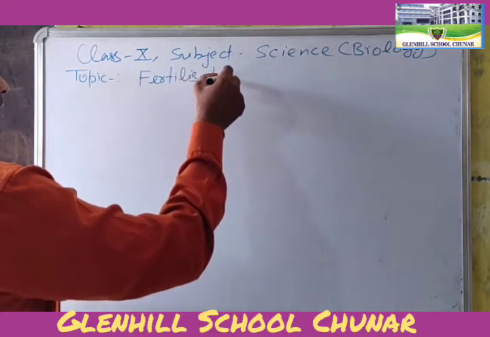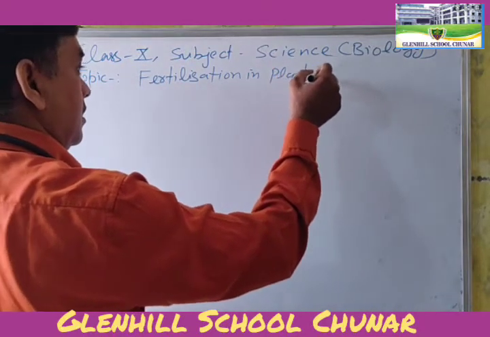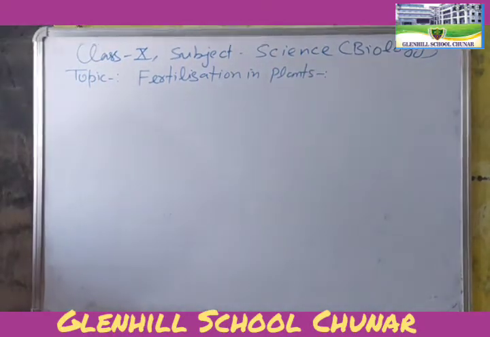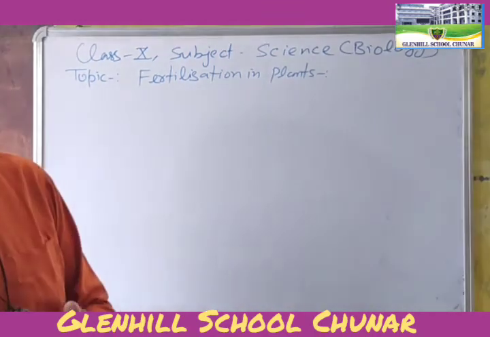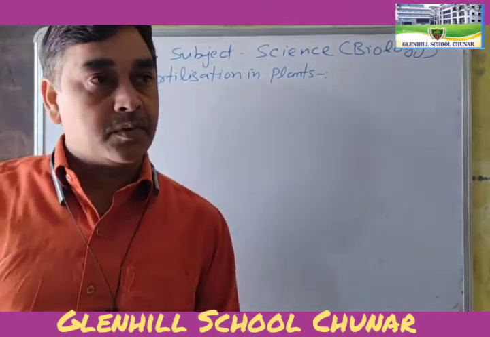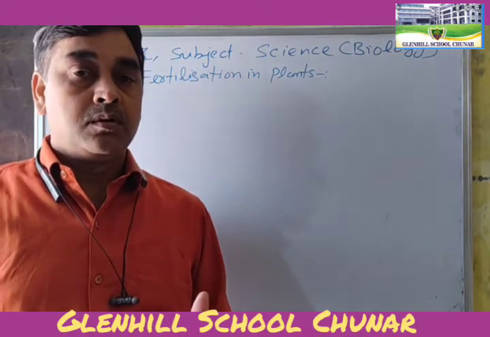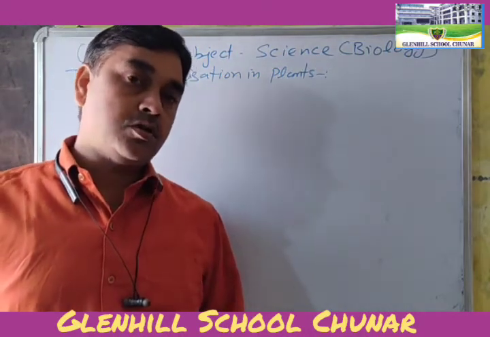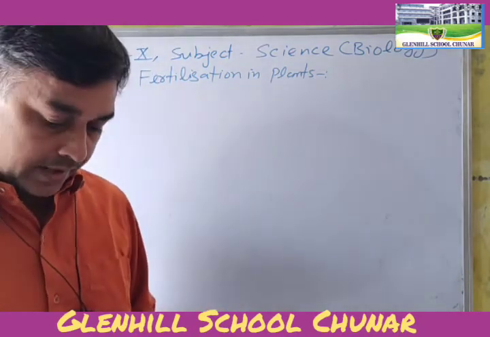How does fertilization take place? First of all, pollination is the first step and fertilization is the second step. Pollination can be of 2 types, maybe cross or maybe self. Okay, draw the diagram with me.